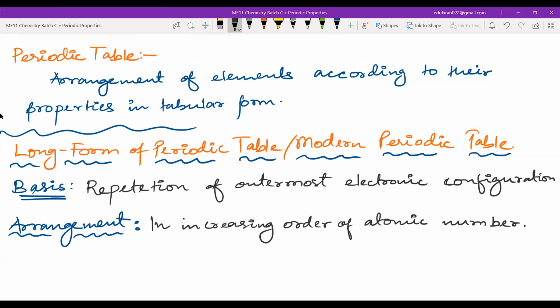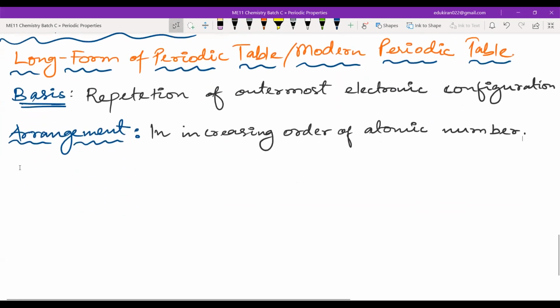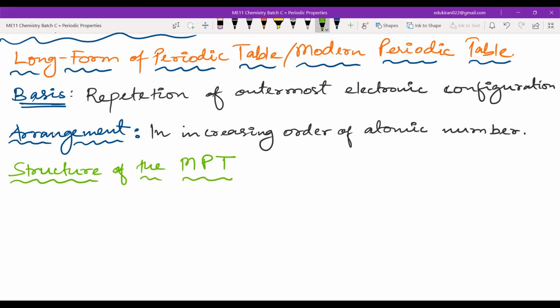Now we will look into the structural features. How is the structure of this long form of the periodic table? The structure is something that you will be dealing with for a very long period of time. Structure of the modern periodic table, MPT.